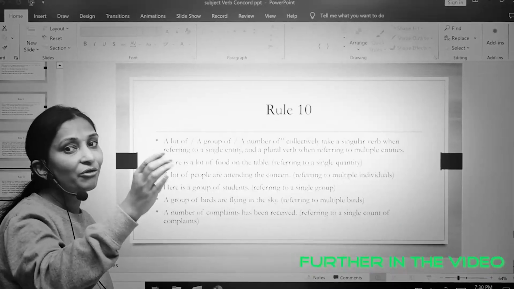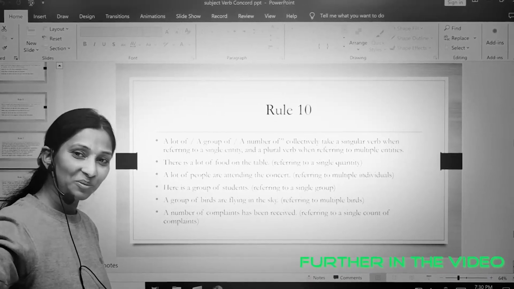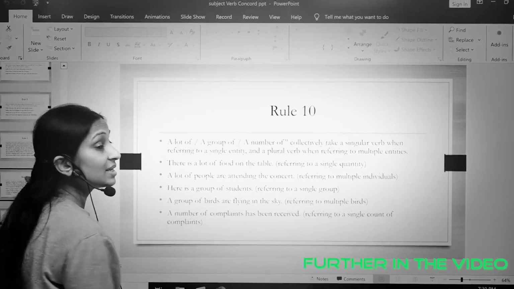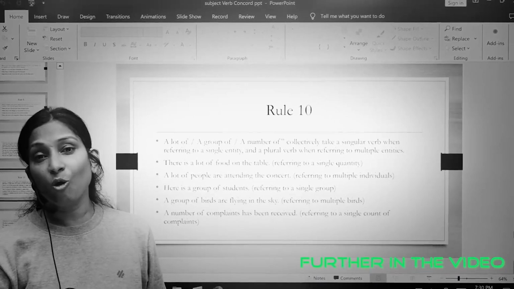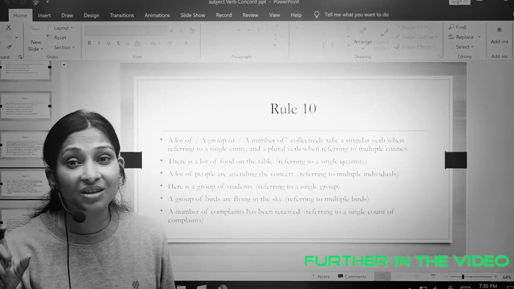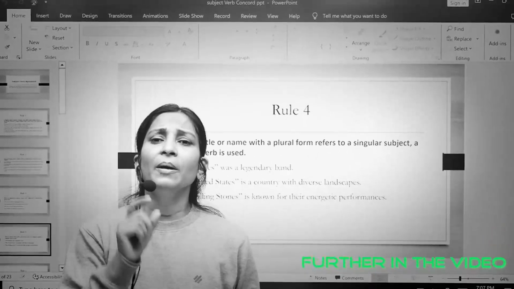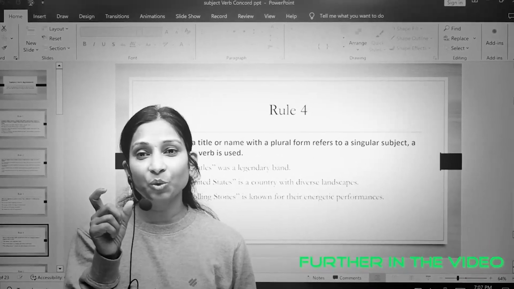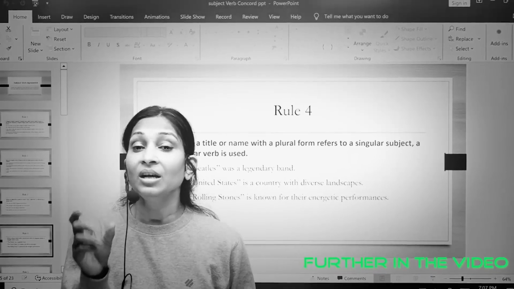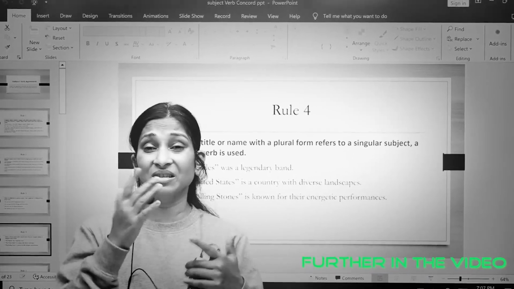A lot of plural subject, plural verb. Alright? Simple. A group of birds. Now, a group of birds. Birds here is plural. So what verb is going to come, children? Plural verb. So here, men is plural. Three men in a boat, right? This is the name of a novel. This is a single book.